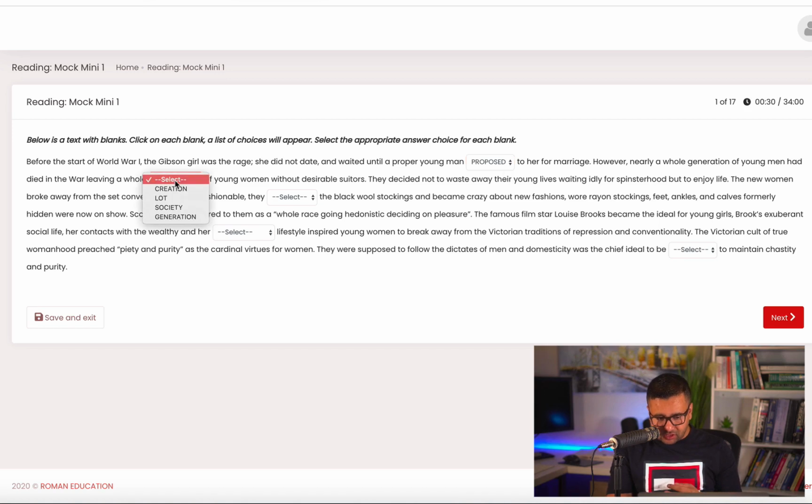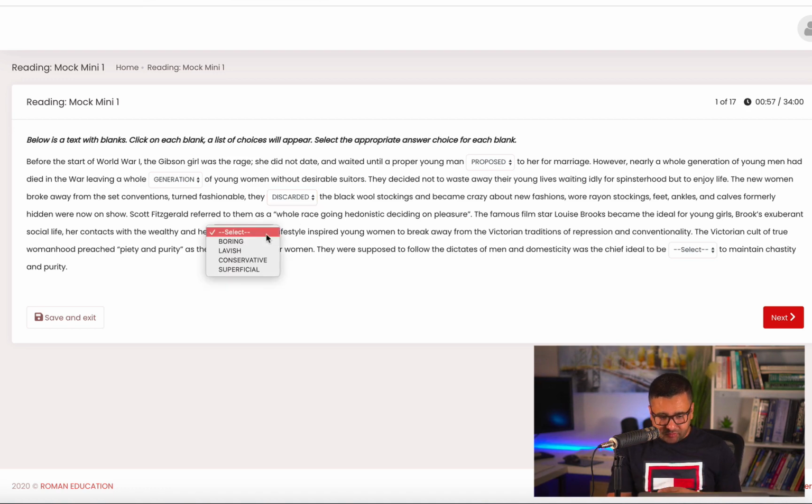The second one is "a whole of young women." In this one, I'll go with the word generation, because when we are talking about people from the same period, we call them a generation. After that, the third one is adopted, discarded, and created. I'll take the word discarded because if you read the full sentence, it says these people were wearing a different kind of stockings in the past and now they're wearing a different kind, which means they left the previous one.